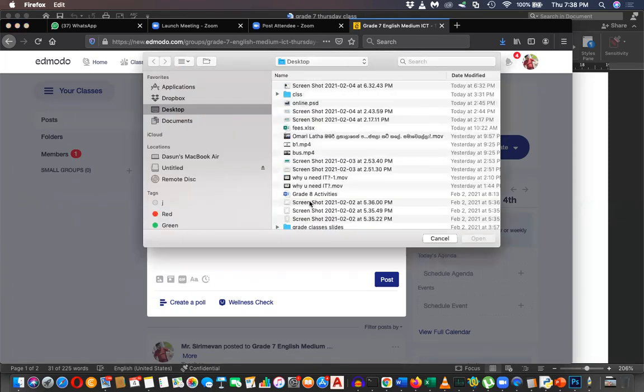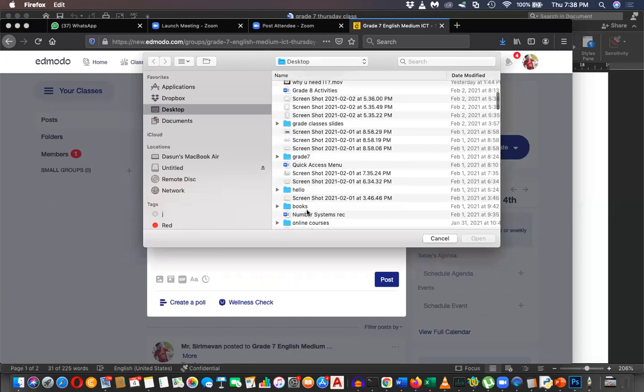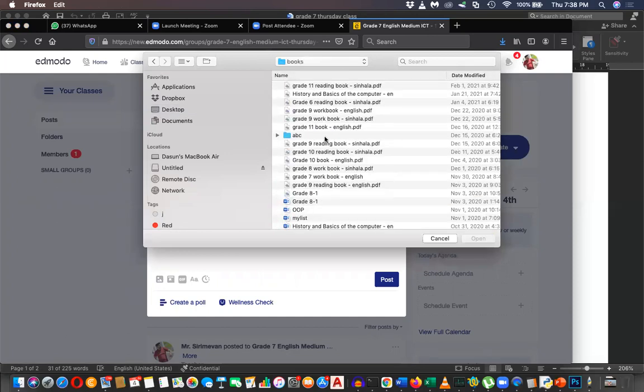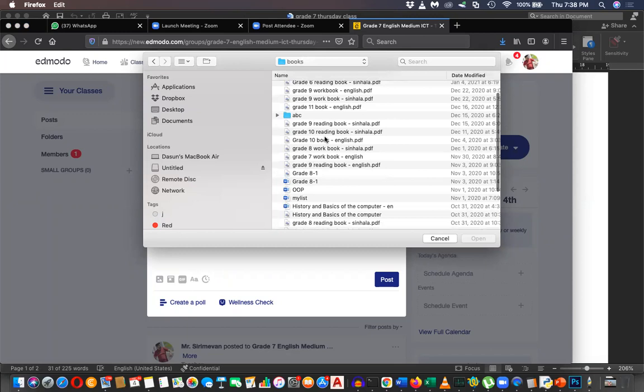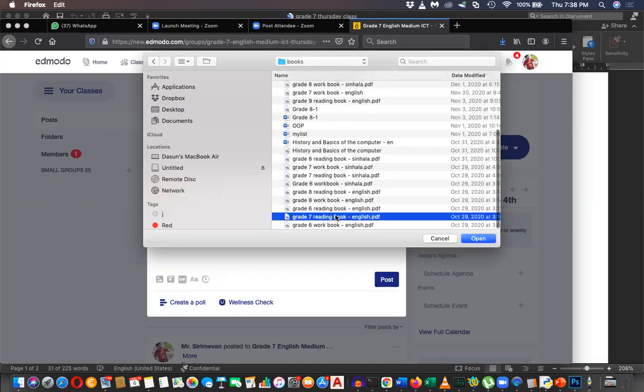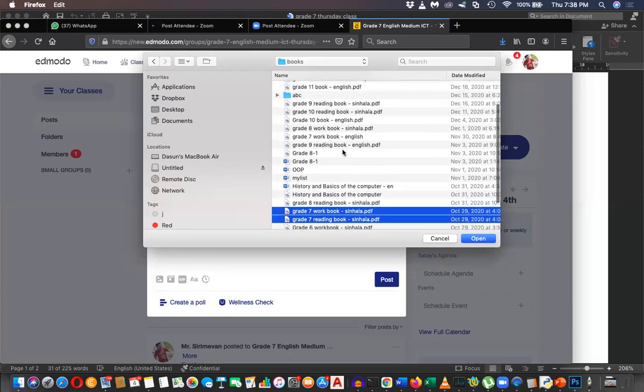There are books you have to download: the grade 7 reading book in English, the reading book in Sinhala, and the workbooks in Sinhala and in English.